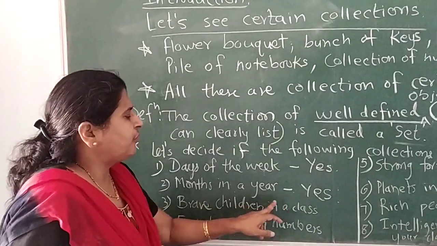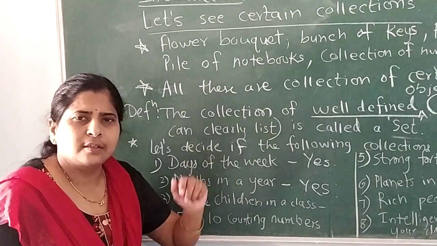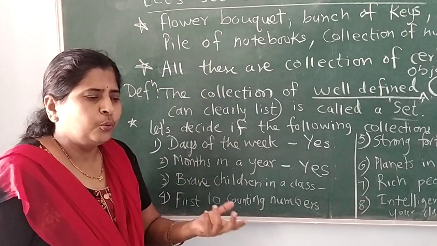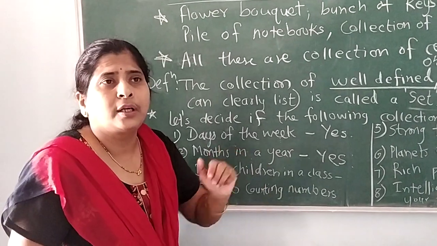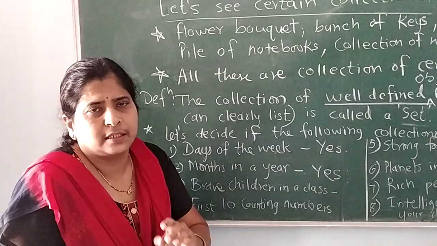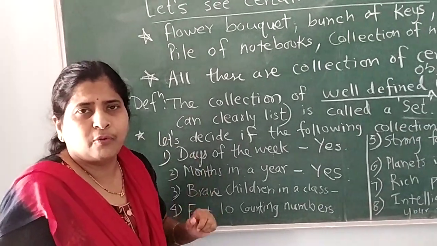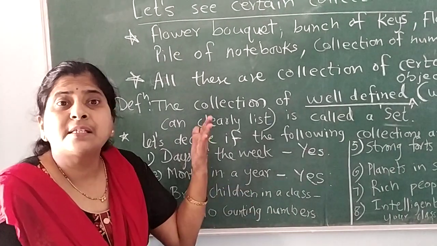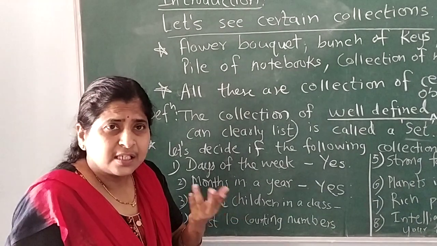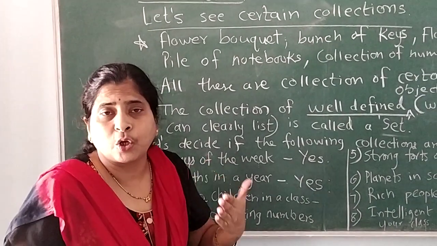Now let's come to brave children in a class. Suppose there are 40 students in a class. Who is brave? Who will show bravery at all times? Suppose there are 3 students, A, B, C. A may feel that he is not brave, but B is a braver child, so he can say B is a brave child. But B might think, yes, I am brave, but I cannot show my bravery at all times.